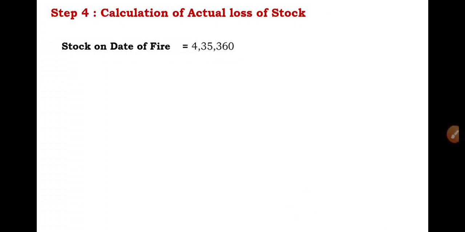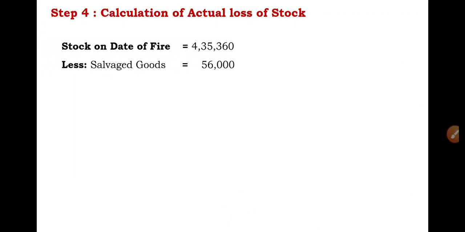So here, in order to find out actual loss of stock, first we have to consider stock on date of fire. Stock on date of fire, we already found that amount in memorandum of trading account, that is 4,35,360 rupees. In that, we need to deduct salvaged goods.